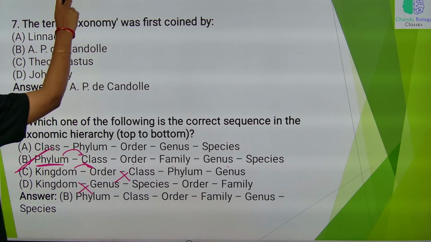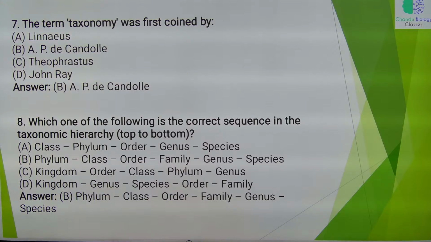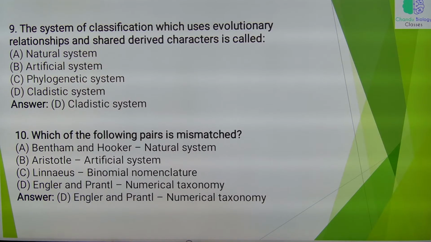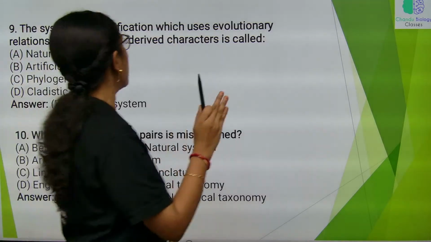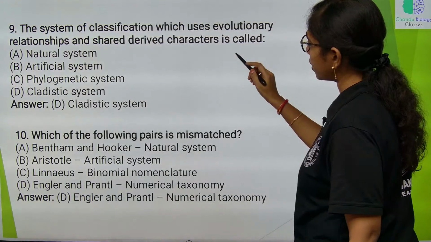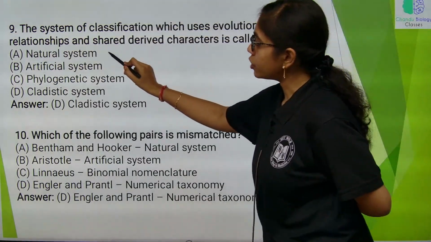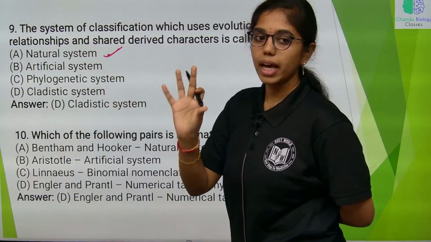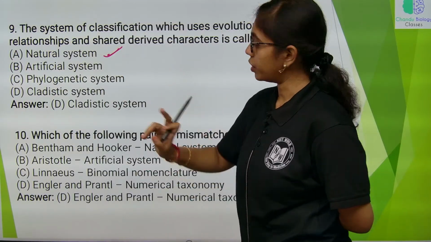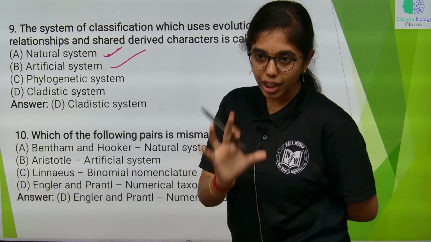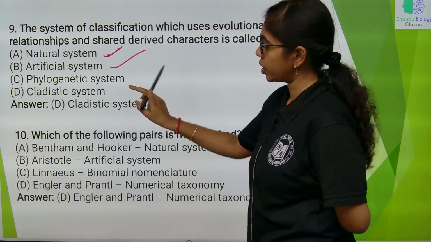Next. The system of classification which uses evolutionary relationships and shared derived characters is called what? Natural system of classification, we are looking into morphological and anatomical features. Artificial means only morphological and androecium structure.